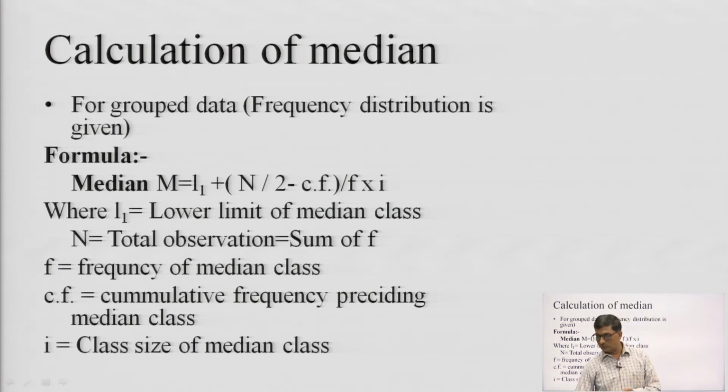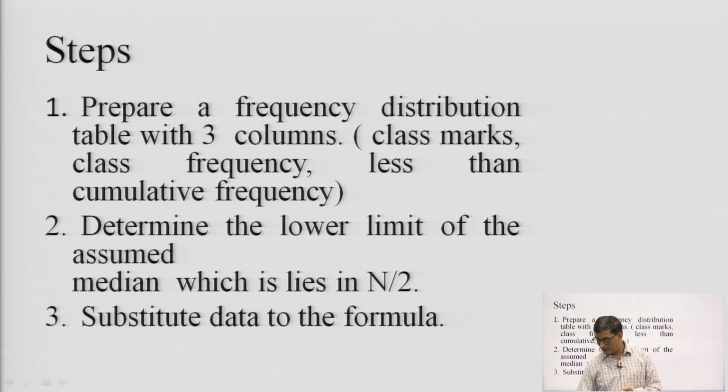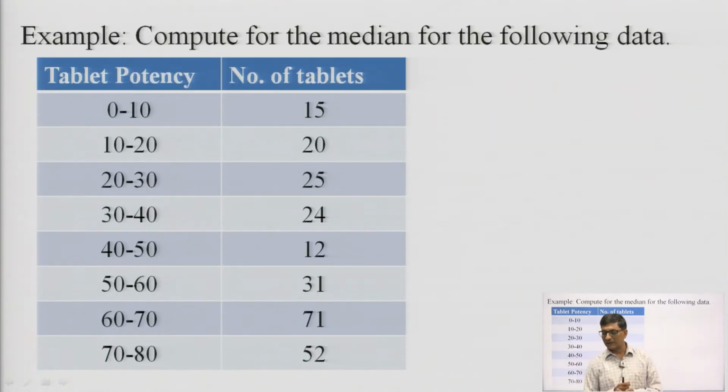To understand how we calculate the median for this, I will explain with an example. For example, we want to compute the median for this data. The first step is to find the cumulative frequency of the data, the second step is to find the median number, then we find the median class, and then we find the median.